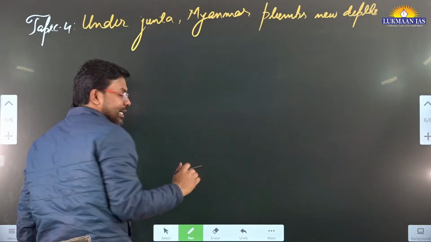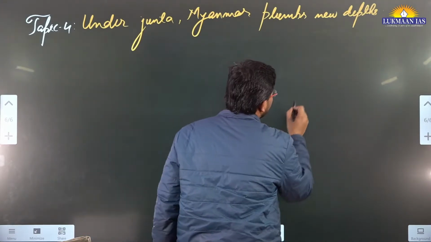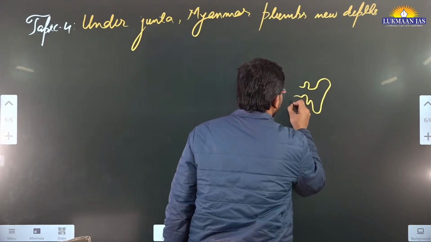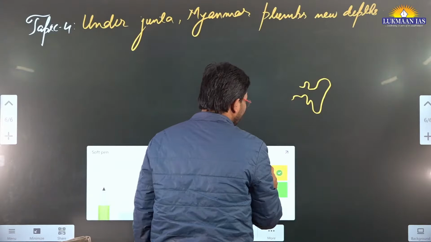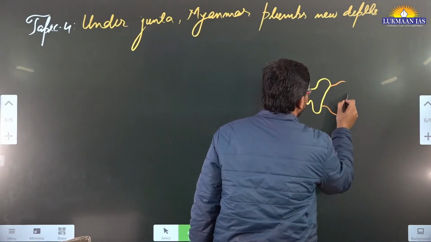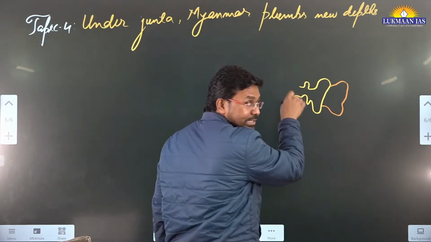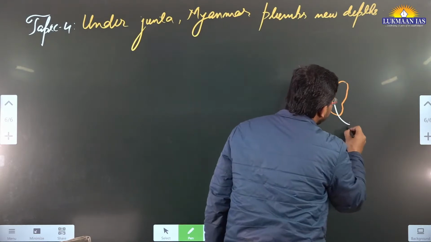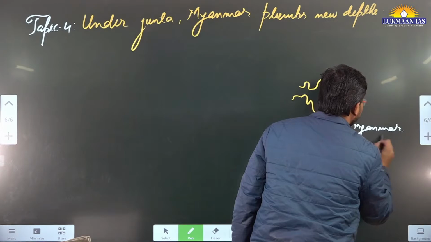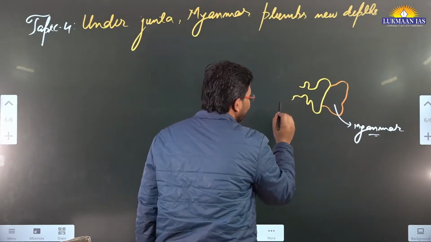So basically, when we talk about Myanmar, Myanmar is a country which is located to the east of India. Myanmar shares its border with India somewhere. Let's say I have just drawn a rough map of Myanmar. This is the northeastern portion of India, and over here we have Myanmar.